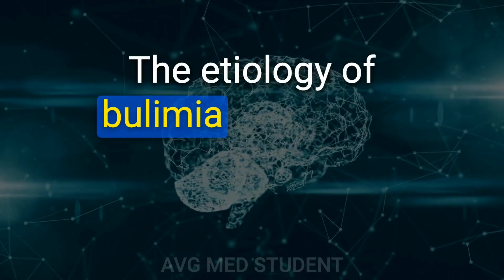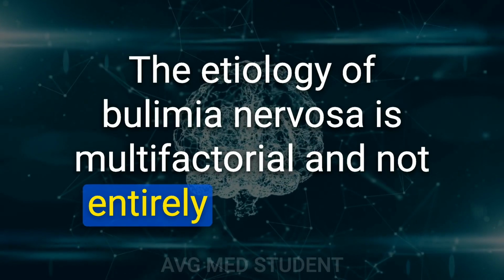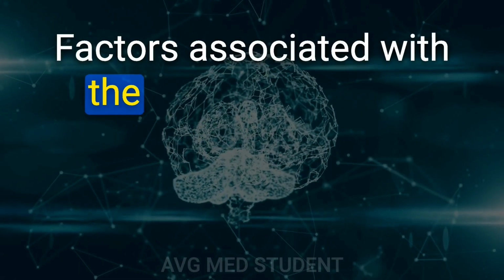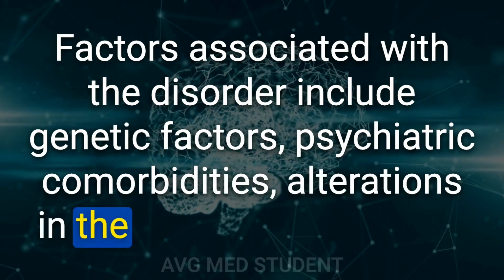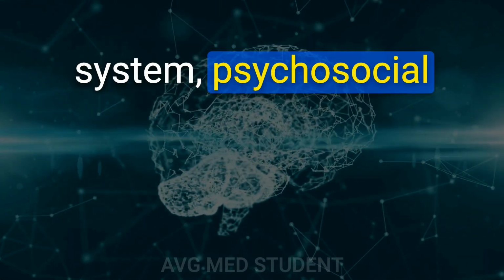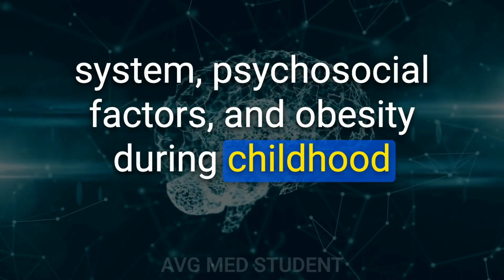What is the etiology of bulimia nervosa? The etiology of bulimia nervosa is multifactorial and not entirely understood. Factors associated with the disorder include genetic factors, psychiatric comorbidities, alterations in the endogenous reward system, psychosocial factors, and obesity during childhood and early puberty.